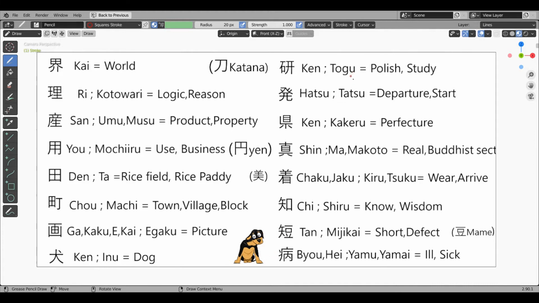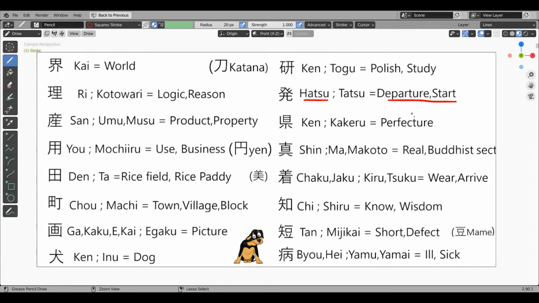Ken, togu, polish or study kanji. This has a stone kanji radical and a katana sword-like radical. It is not exactly a sword but something which is similar to the sword. Hence, when the stone is to be polished, it is worked on with a sharp object. Thus, this kanji means polish. When we need to study, we polish the brain. Hence, it also means study. The most common word example is kenkyu, which means research, study.